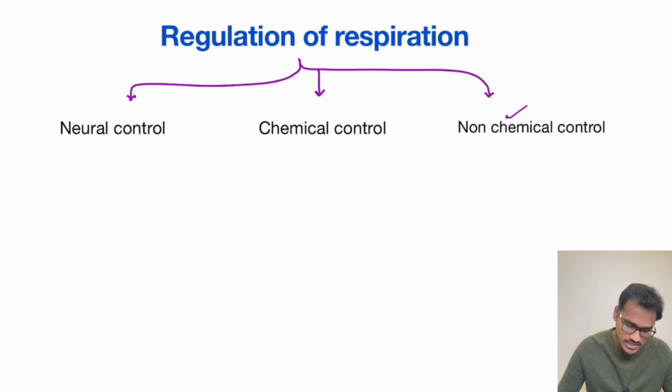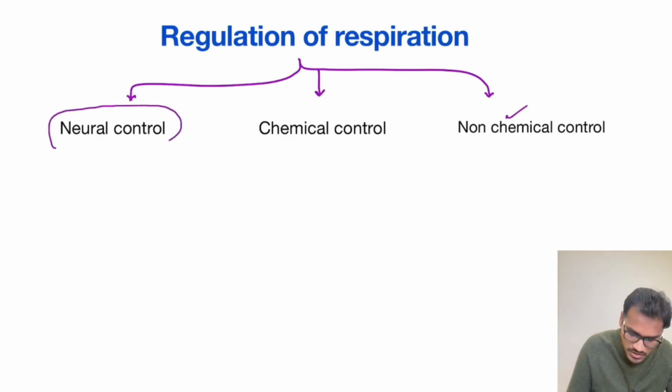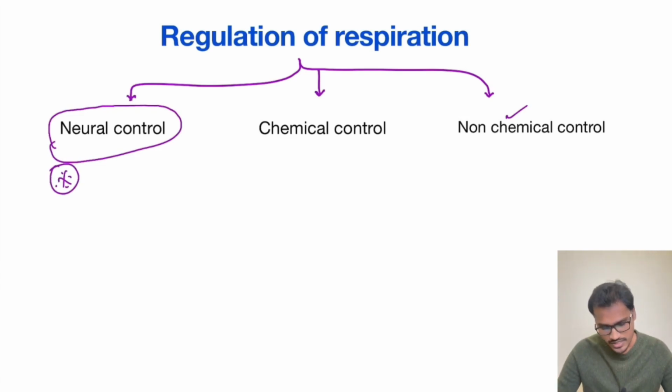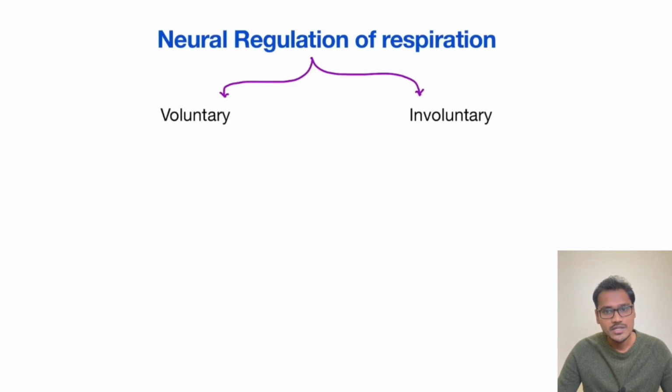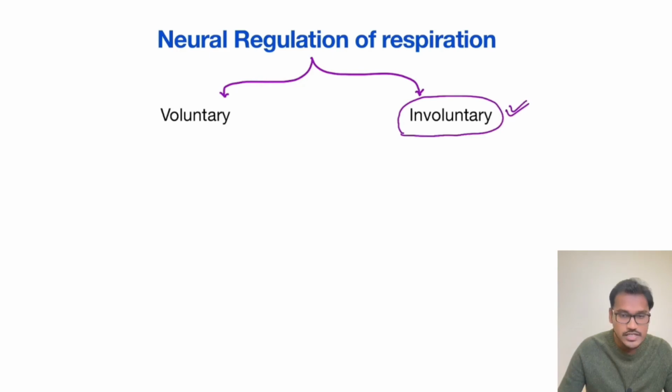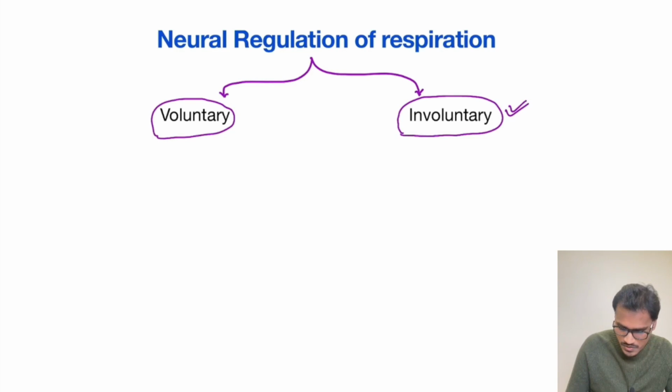So in our first discussion, the most important part is the neural control, which is taking care of most of the respiration. The neural control is mostly involuntary, because do any of us think to breathe day in and day out? No. But if I ask you to stop your breath for some time, or take a deep breath and do fast respiration, can you do it? Yes, you can. It means that respiration is maximally controlled by the involuntary method, but it can be controlled voluntarily also.